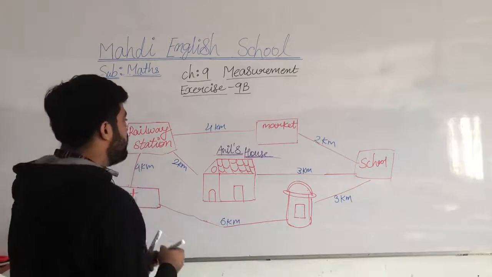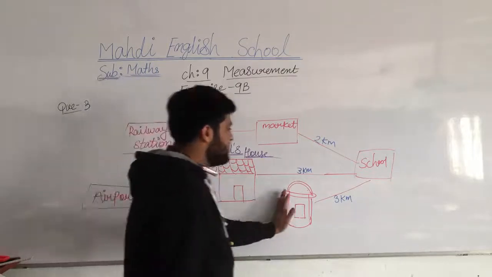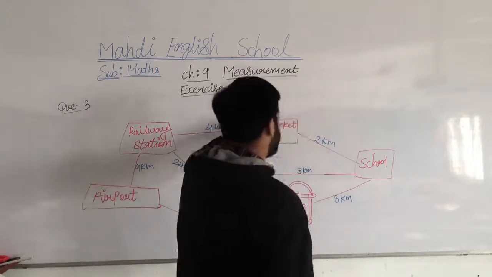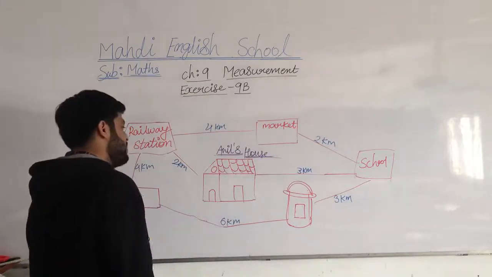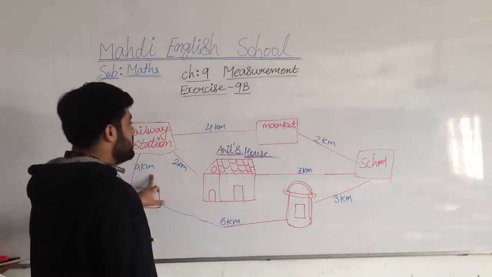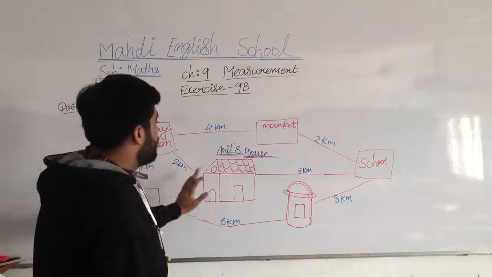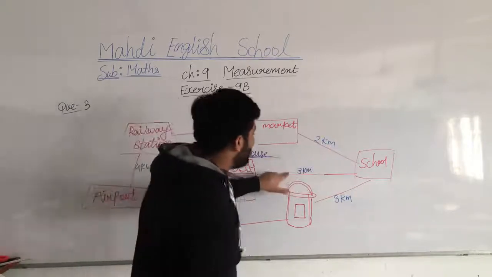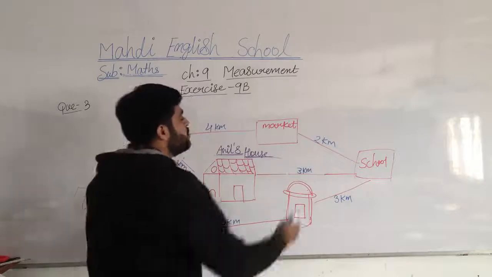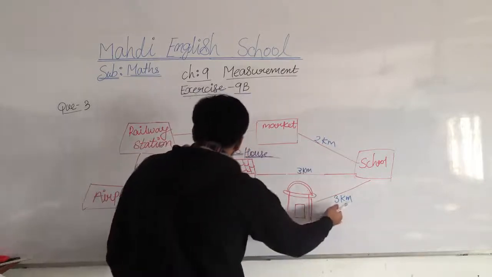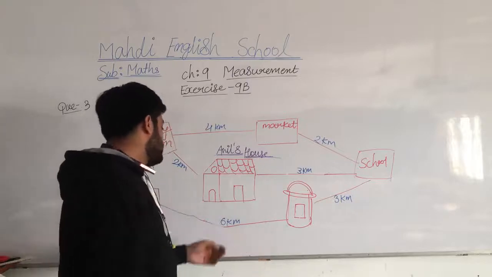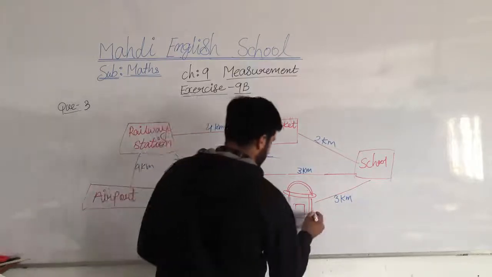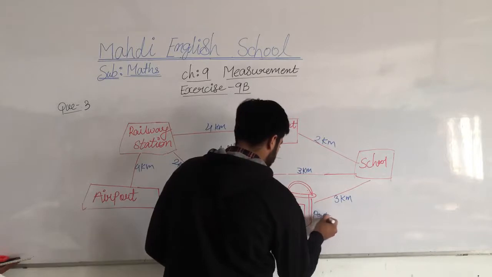So Anil's house is here, post office is here, school is here, market is here, railway station is here, and airport is here. From Anil's home to school is 3 kilometers. School to post office is 3 kilometers, and airport to post office is 6 kilometers.